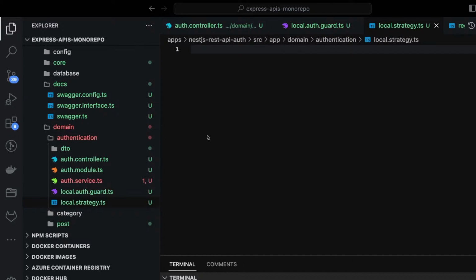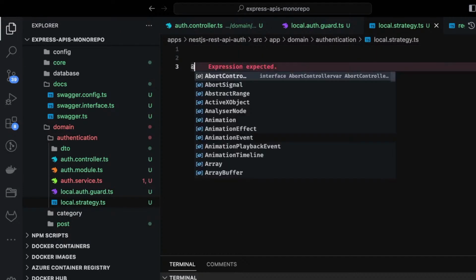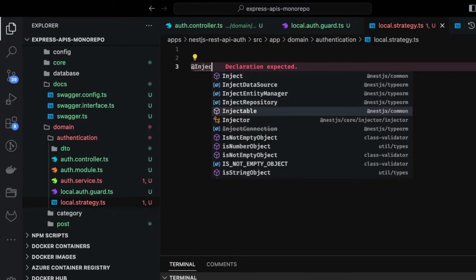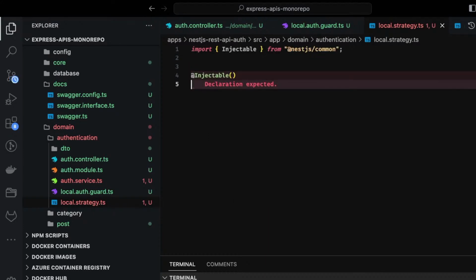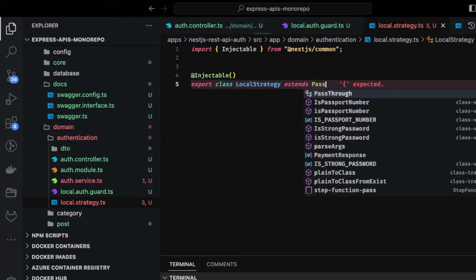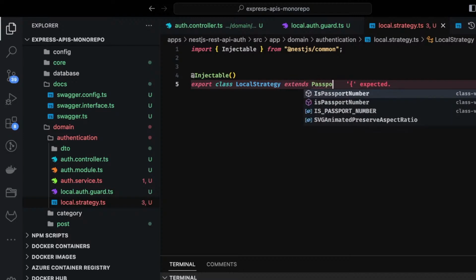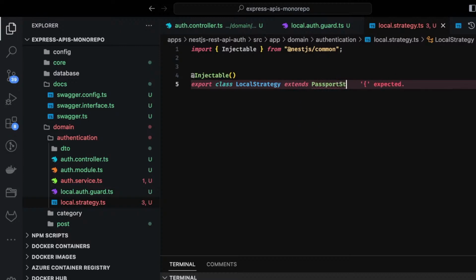So what local strategy will do here, because this is an injectable class, here I will just say export class LocalStrategy extends PassportStrategy, and here you can specify your strategy.